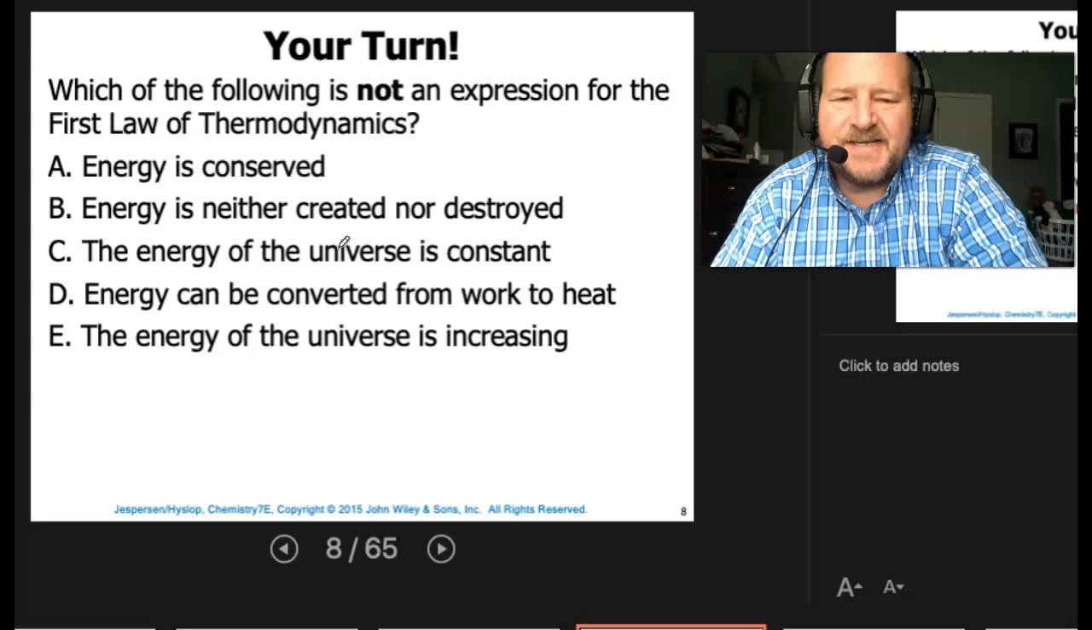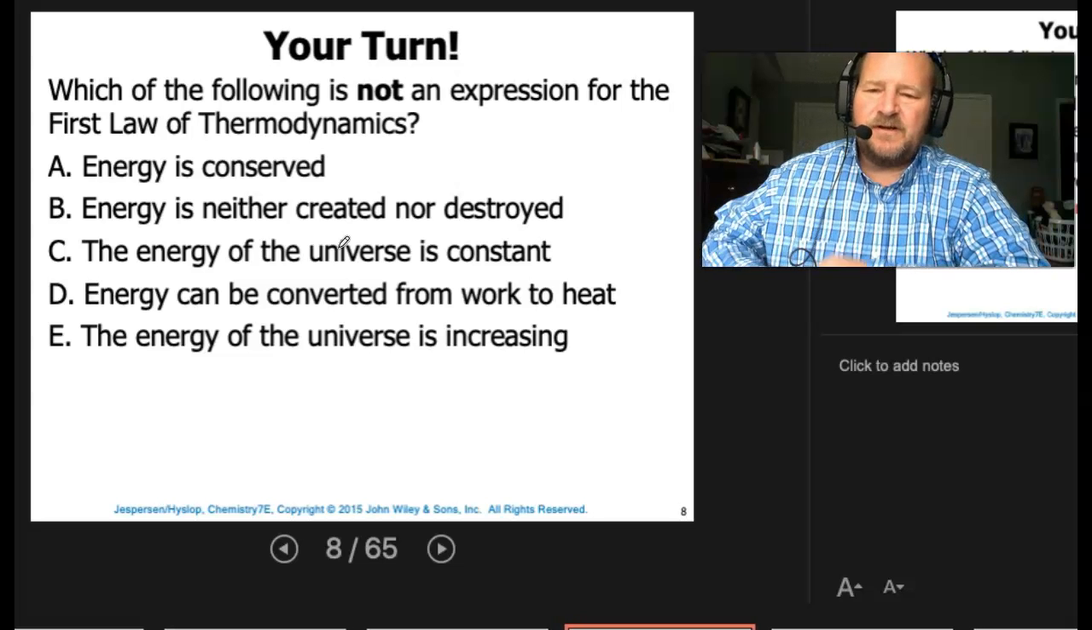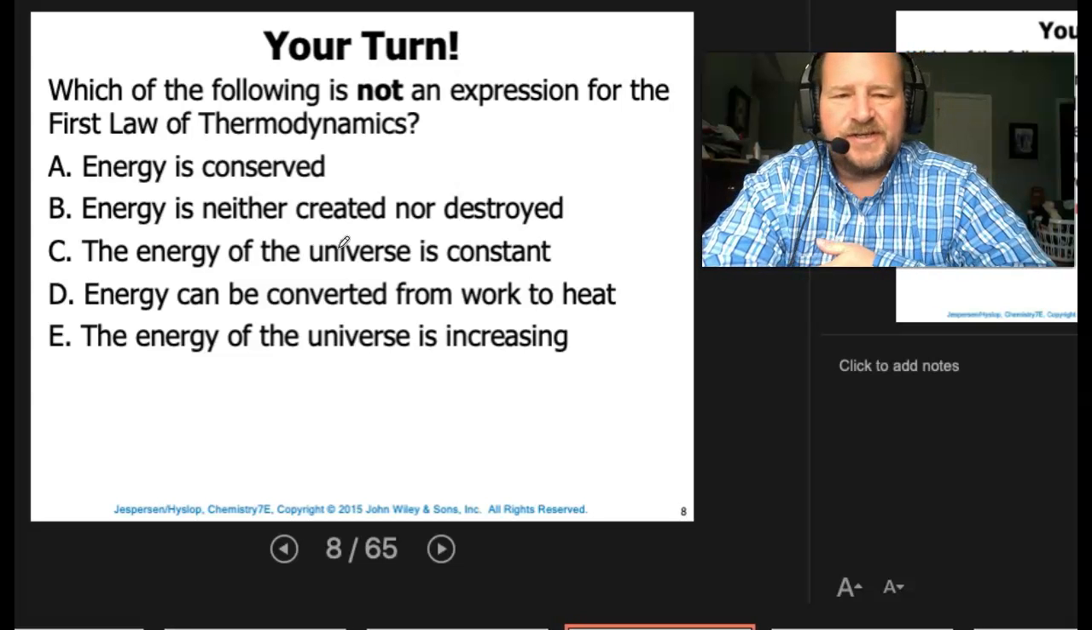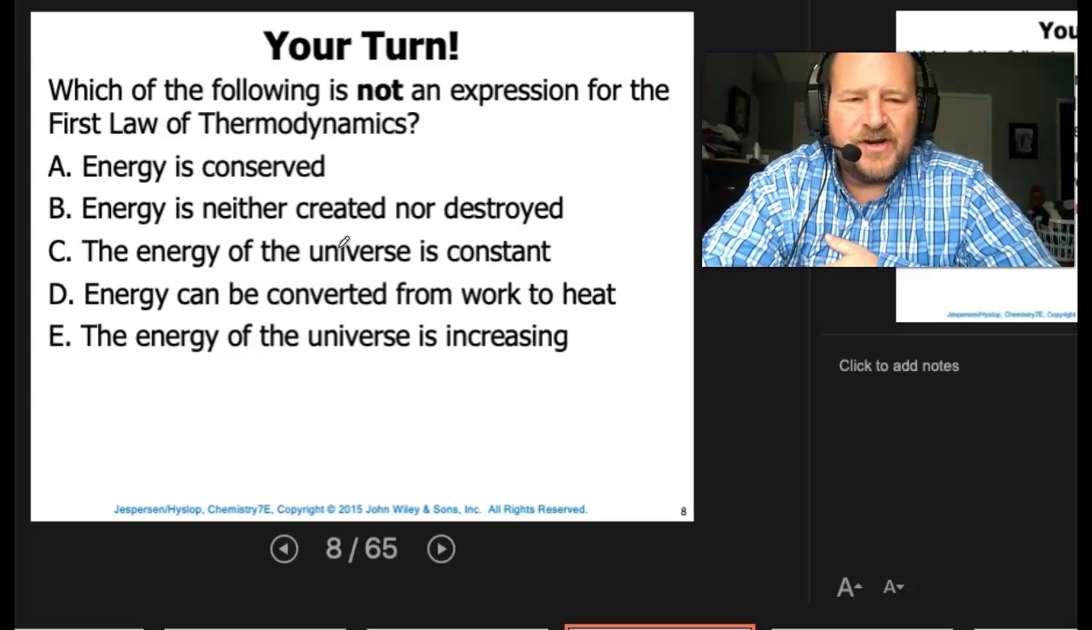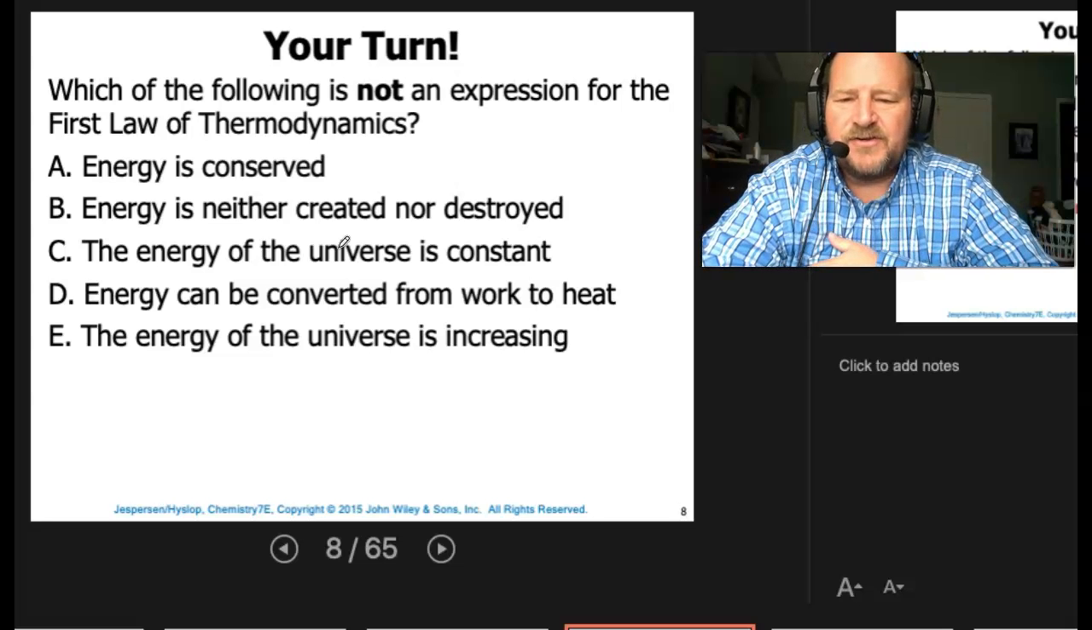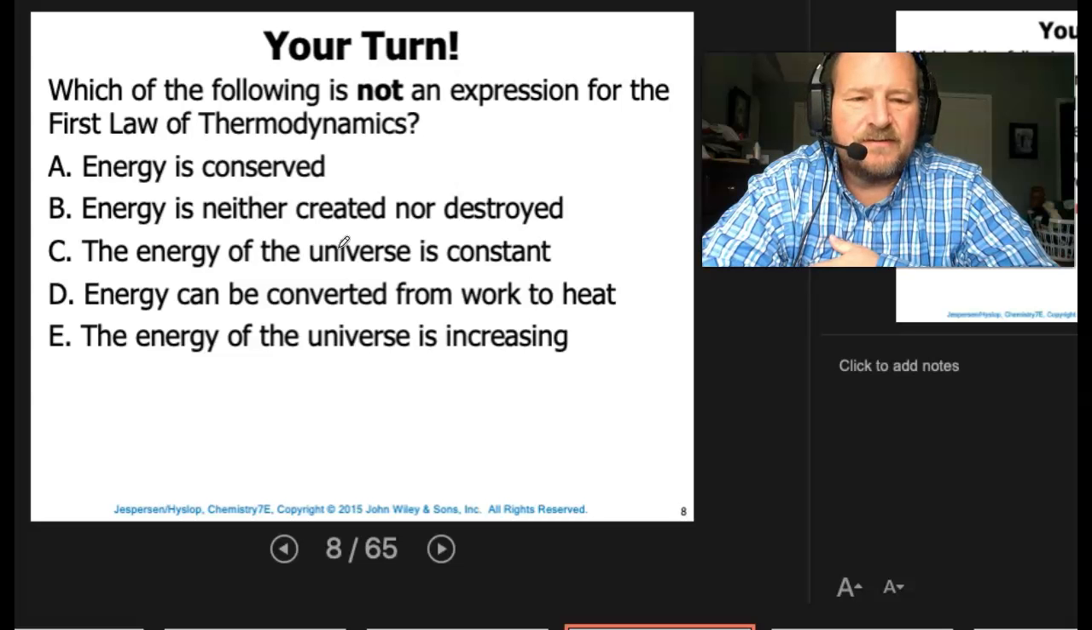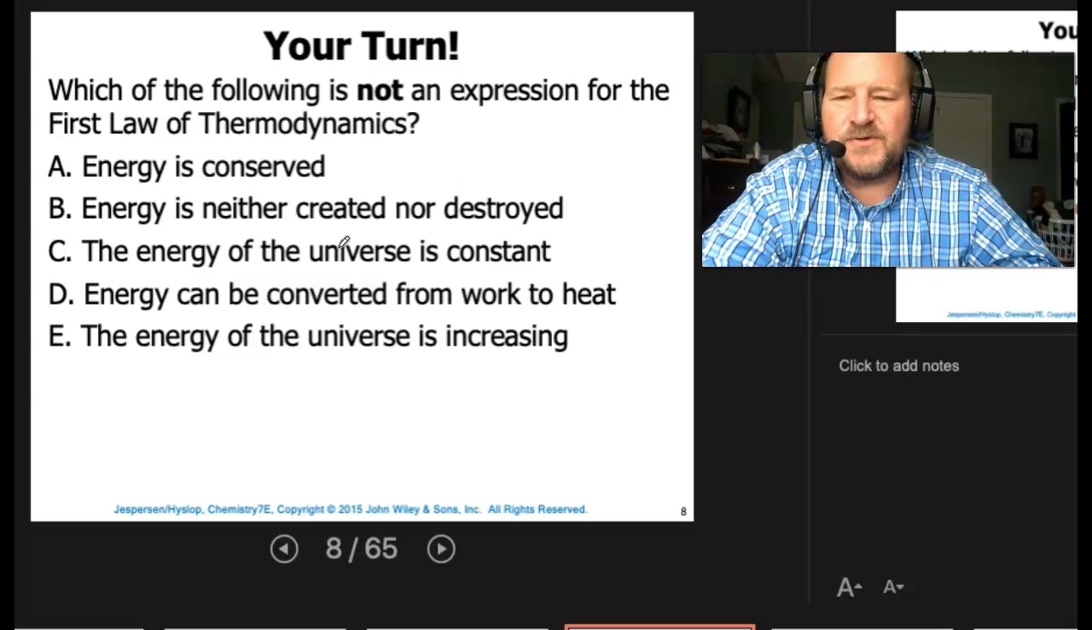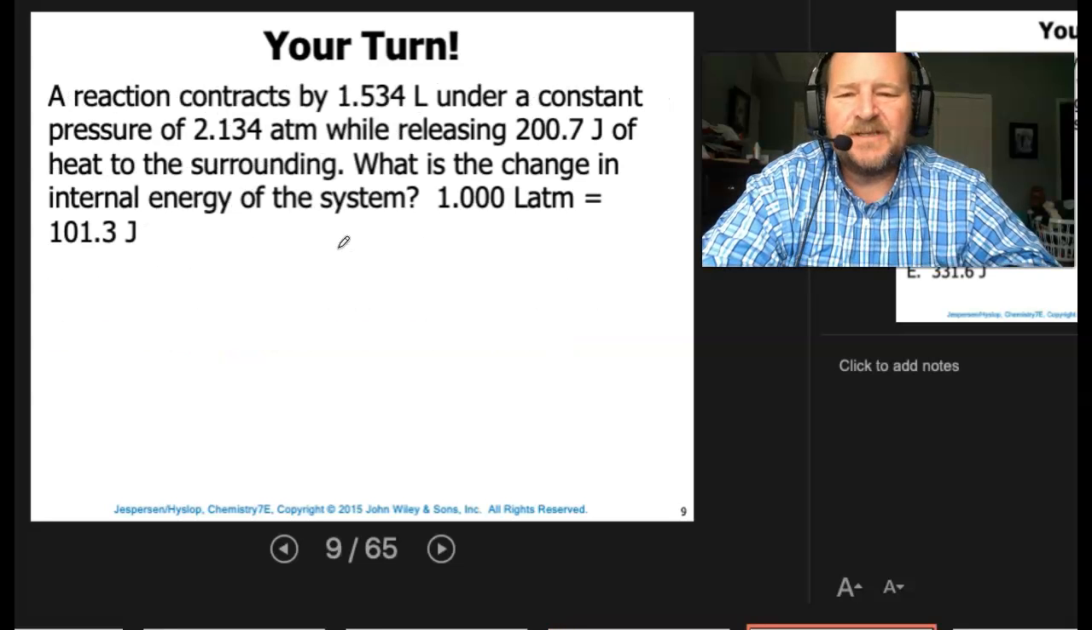Which of the following is not an expression for the first law of thermodynamics? Energy is conserved. Energy is neither created nor destroyed. The energy of the universe is constant. Energy can be converted from work to heat. The energy of the universe is increasing. Which one of the following is not an expression? And hopefully you come up with E, right? Nothing said about the energy of the universe is increasing.